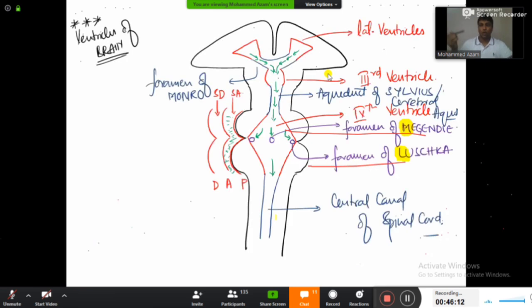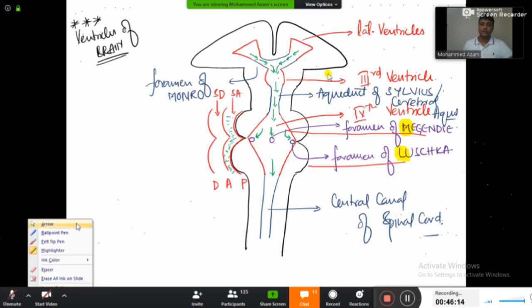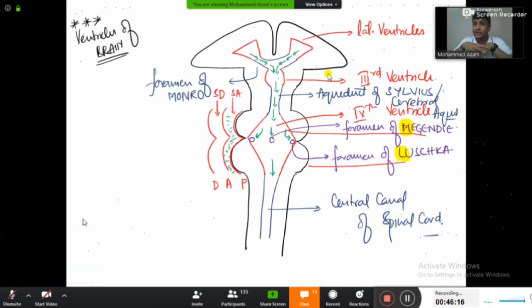तो today it makes some sense guys कि CSF form कहाँ से होता है? CSF is forming from where? Choroid plexus. And what is choroid plexus? Nothing but network of capillaries. So CSF is forming from where only? From the blood. And finally the CSF is going to drain in the blood itself. Understanding?